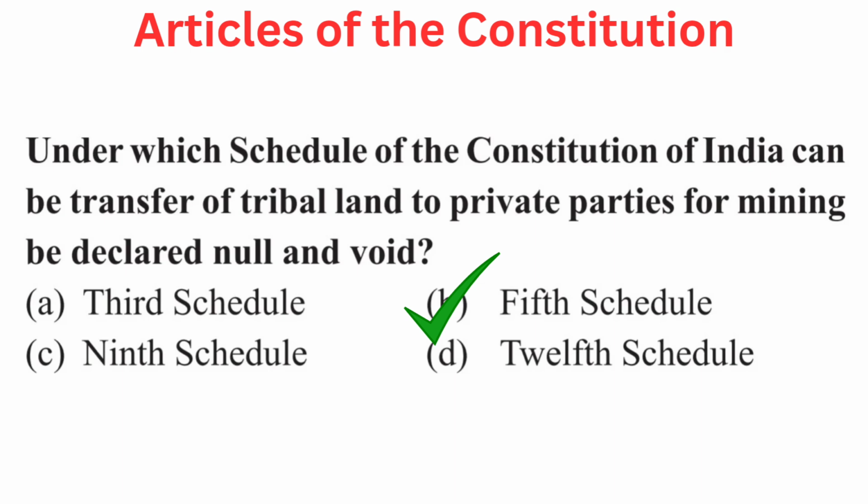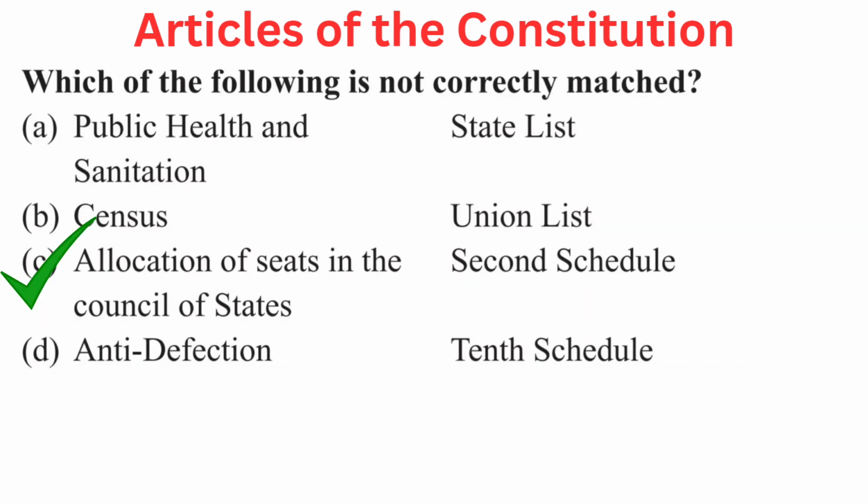5th schedule. Your question is, which of the following is not correctly matched? Your options are A. Public Health and Sanitation, State List, B. Census, Union List, C. Allocation of seats in the Council of States, 2nd Schedule or D. Anti-defection, 10th Schedule. Right answer is C. Allocation of seats in the Council of States, 2nd Schedule.